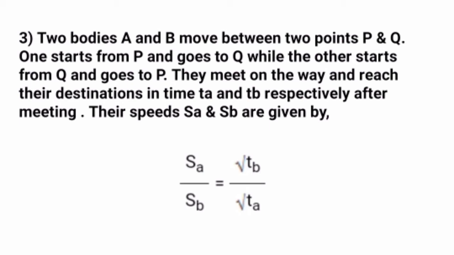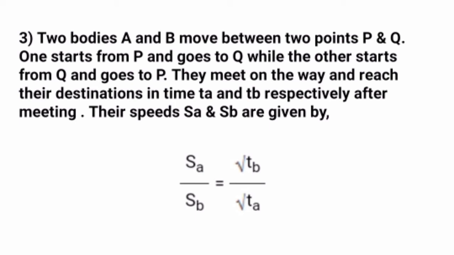So they meet on the way. They meet at the same place and reach their destinations in times ta and tb respectively after meeting. Their speeds sa and sb are given by the formula sa upon sb is equal to under root of tb upon ta. Okay, an inverse relationship is provided: sa upon sb is equal to under root of tb upon ta.